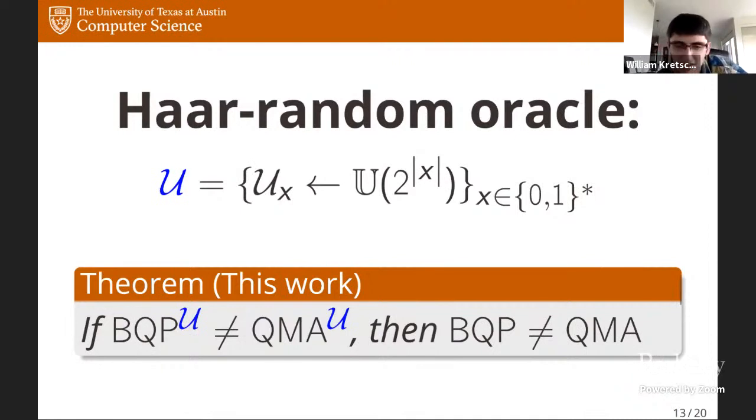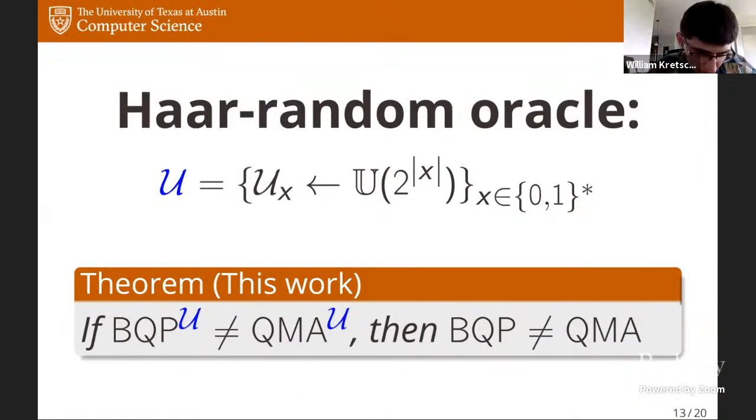So in some sense, what this is saying is that this Haar-random oracle is useless for proving oracle separations. Because if you could prove a query complexity separation between BQP and QMA, then you would actually separate them in the unrelativized world. And this is in stark contrast to a classical random oracle, where we can actually prove unconditionally that BQP is not equal to QMA relative to a classical random oracle.